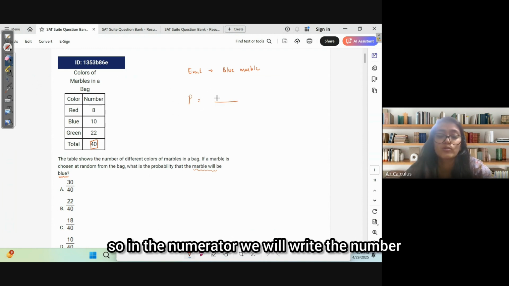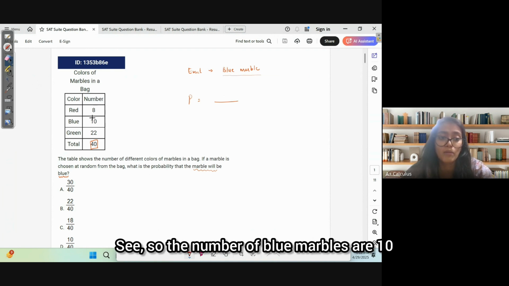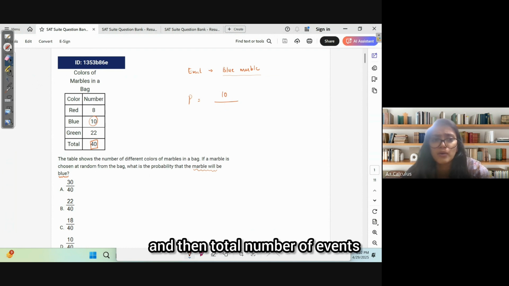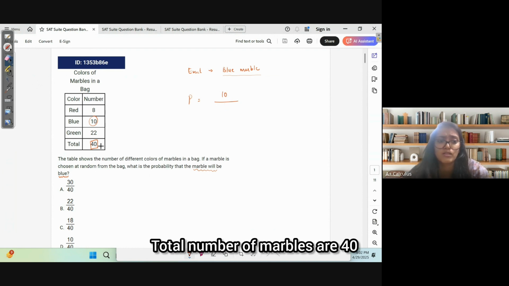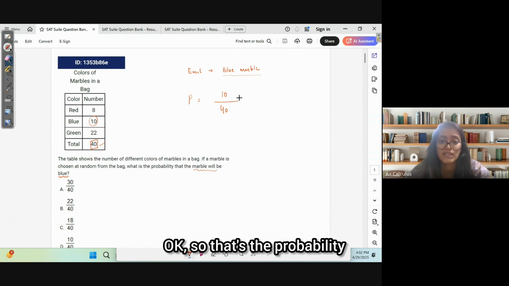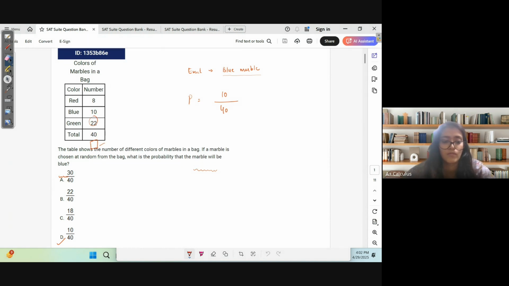Okay, so in the numerator, we will write the number of times our event can happen. The number of blue marbles is 10, so 10 will come here, and then the total number of events that can happen. The total number of marbles is 40. So that's the probability, and the answer will be D. D is 10 over 40, so that will be the answer.